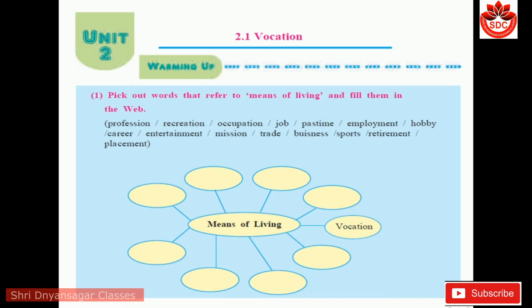The words are profession, occupation, job, vocation, employment, career, mission, trade, business, profession. These are the words which relate to the means of living.